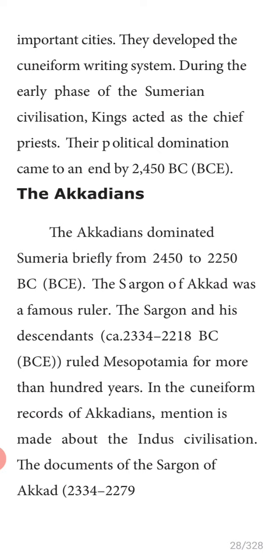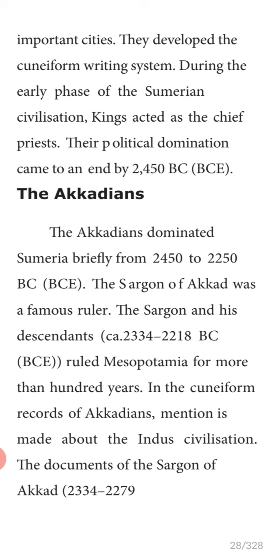Underline, Sargon of Akkad, the Akkadian ruler, was a famous ruler. Sargon and his descendants, those who came after him, ruled Mesopotamia for more than 100 years. In the cuneiform records of the Akkadians, mention is made about the Indus civilization.